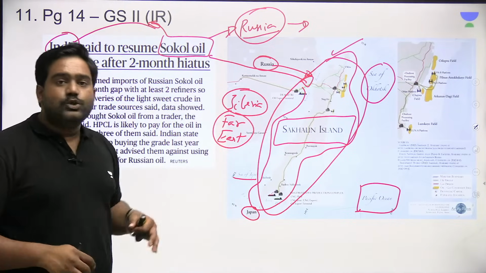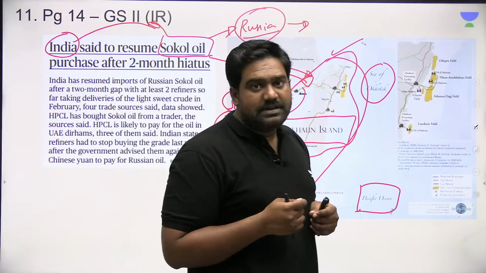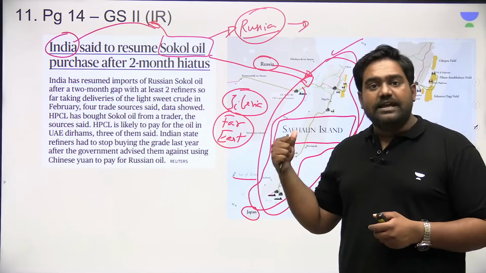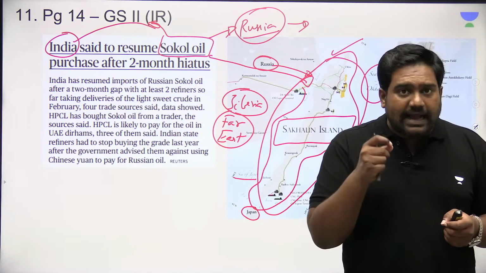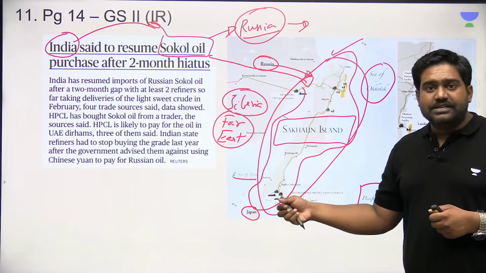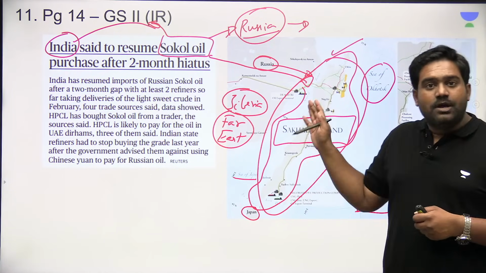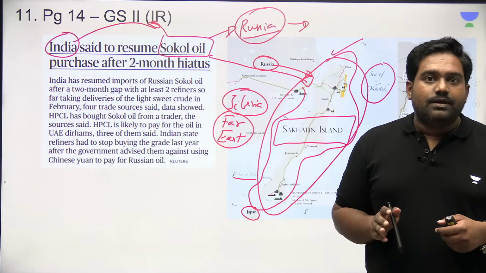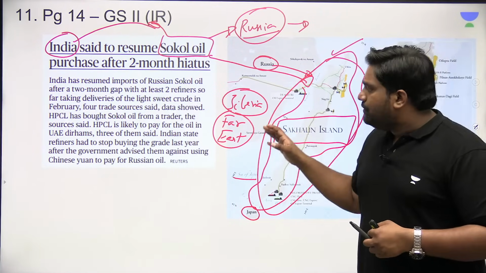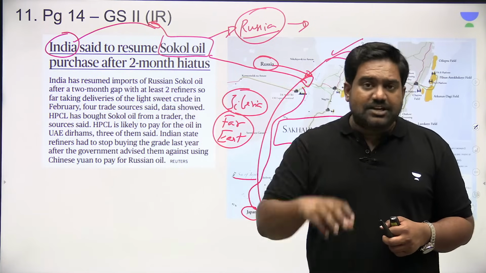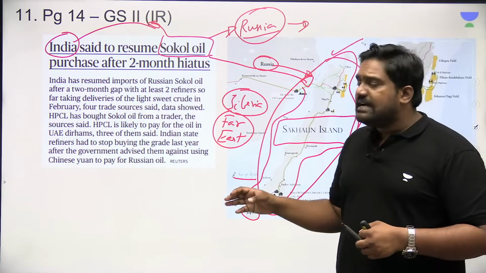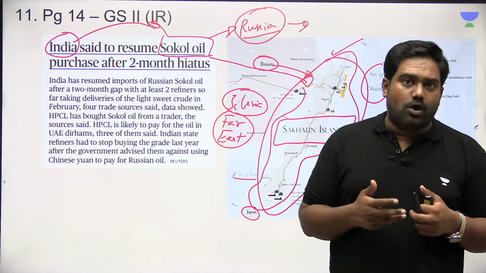So this peninsula is rich in oil reserves, in hydrocarbon reserves. And India has big investments over here. India's OVL, ONGC Videsh Limited, has invested with Russian companies to extract oil and gas from the Sakhalin reserves. Is that clear? So after the Russia-Ukraine war began and Western countries imposed sanctions on Russia, India has been one of the biggest buyers of Russian oil.